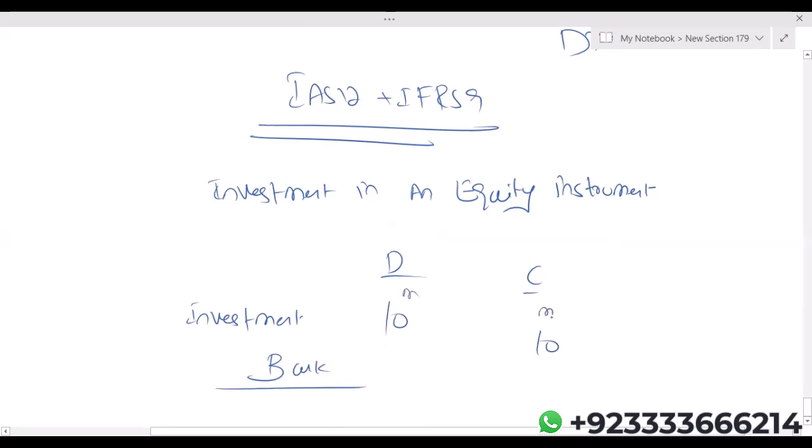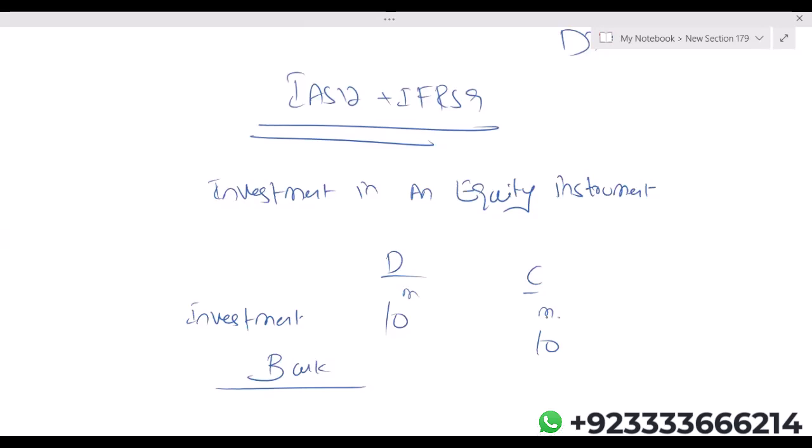And let's say your company is following fair value through P&L category. Number one, under IFRS 9, when your company is making investment in ordinary shares of other company, then the default category is fair value through P&L. In exam, if nothing is mentioned, just investment in share is written, then we always assume fair value through P&L category.